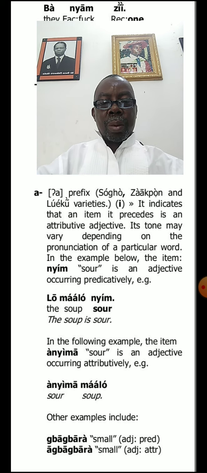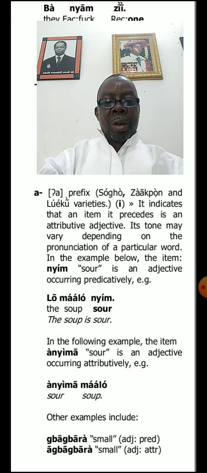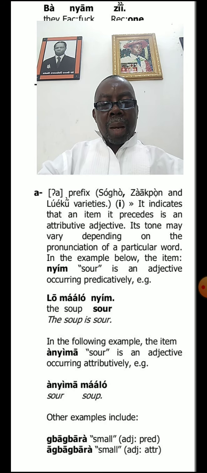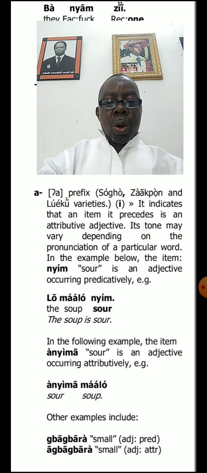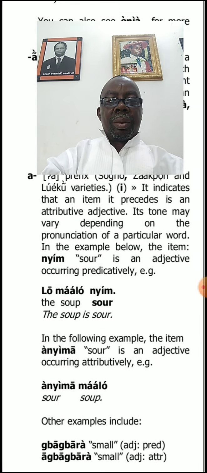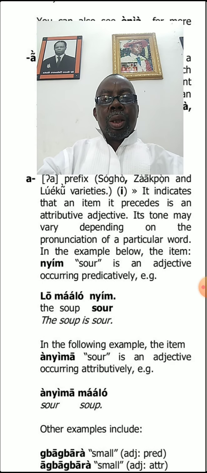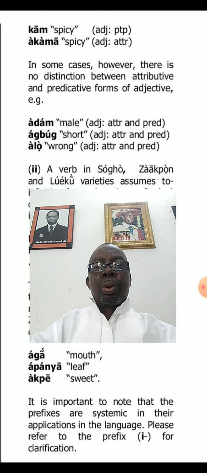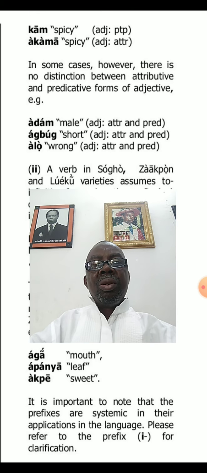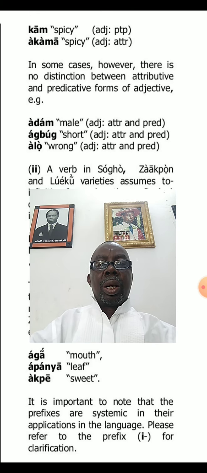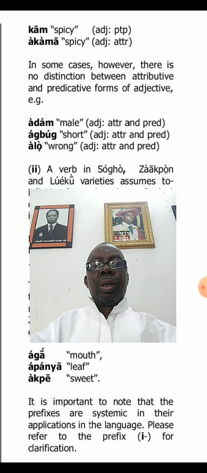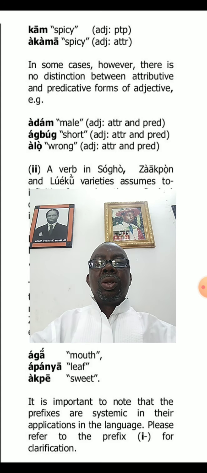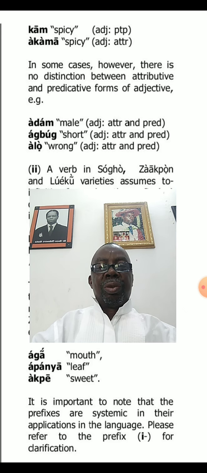You have Bagbara, small, Agbagbara, small, attributive. Bagbara is meaning small, predicative. Agbagbara means small, attributive. Then here we go again to some other examples. Kam means spicy, predicative. Then akama means spicy, attributive.